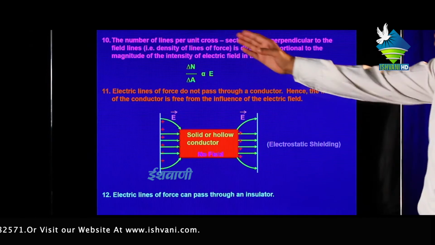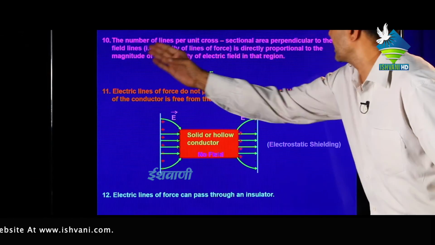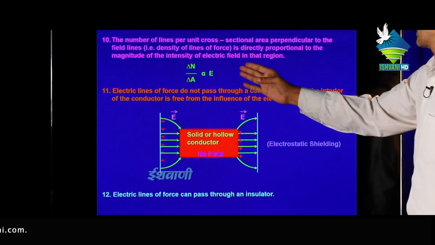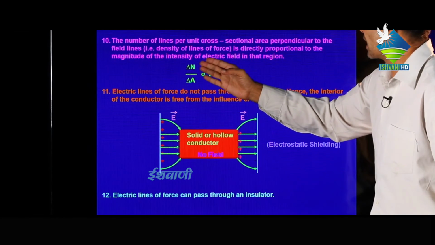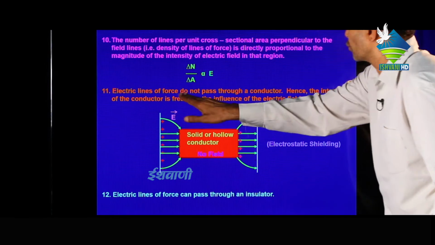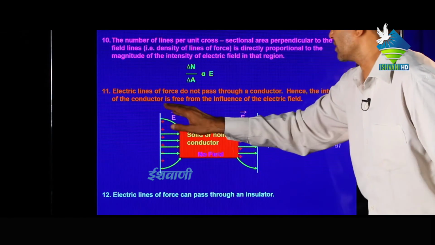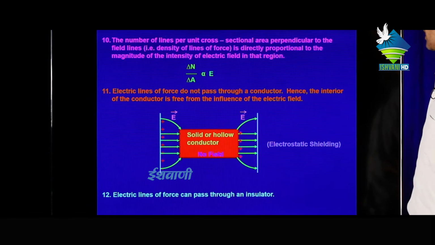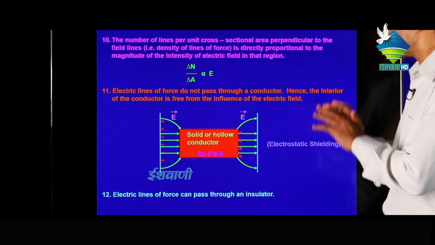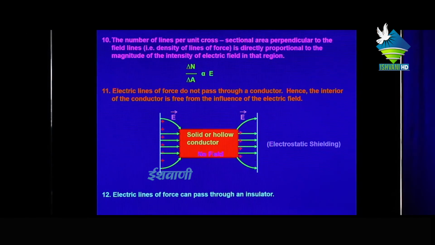Tenth, the number of lines per unit cross-sectional area perpendicular to the field lines is directly proportional to the magnitude of intensity of electric field in that region. That means delta N upon delta A is proportional to E. Electric lines of forces do not pass through a conductor. Hence, the interior of the conductor is free from the influence of electric field. This is called electrostatic shielding, and here there is no field. Last, electric lines of forces can pass through an insulator.